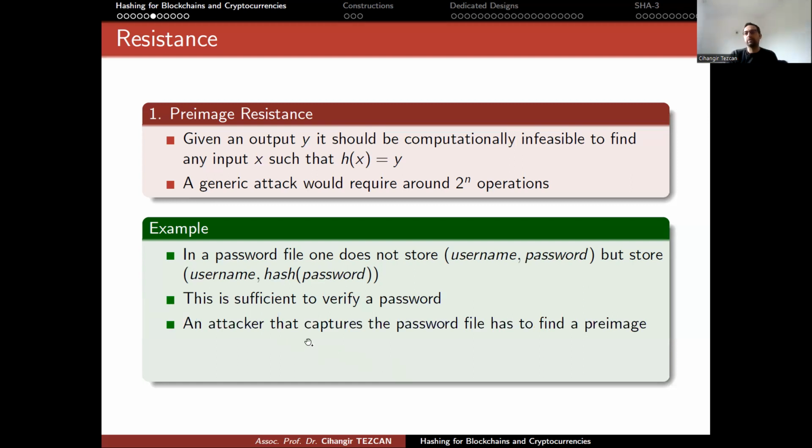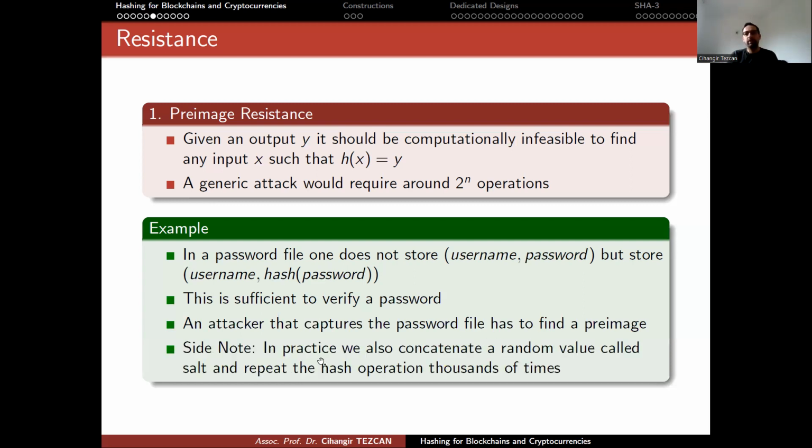An attacker that captures the password file or the database has to find a preimage. But of course, I'm explaining here the basic definition. This is not how we store passwords. Actually, in practice, we also concatenate a random value to the end of this password that we call salt. And instead of calculating the hash here and writing it to the database, we do not stop there.